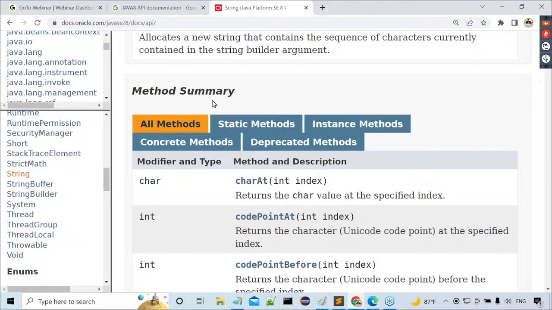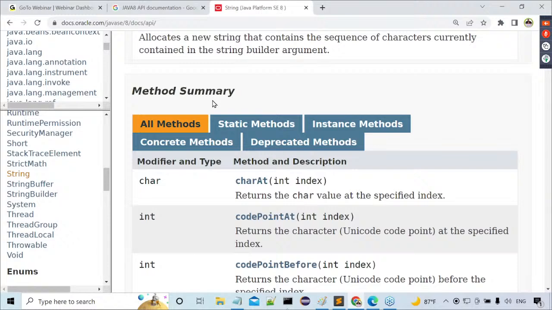Now tell me, in a string class, variables are available, methods are available, constructors are available. Variables we have seen, constructors information we have seen. Then what is next here? Methods information is available, all methods. In methods also, different types of methods exist: static methods, instance methods, concrete methods, deprecated methods. Deprecated methods are nothing but outdated methods. Understand my point clearly?